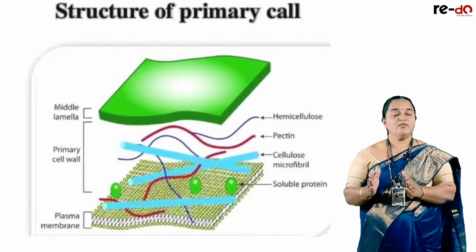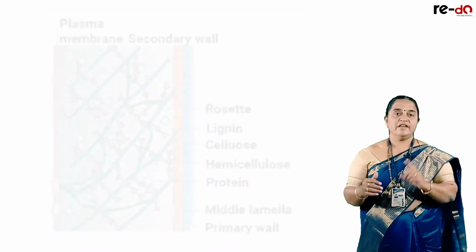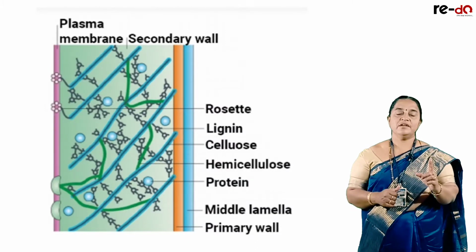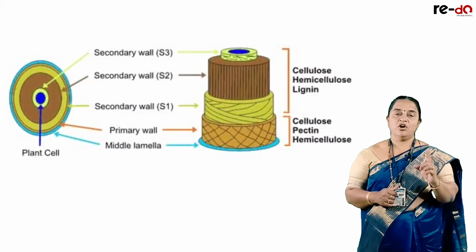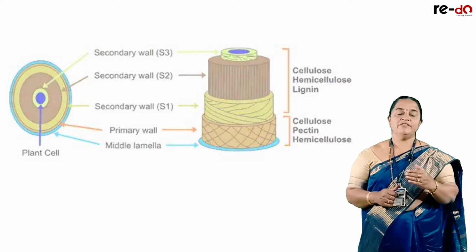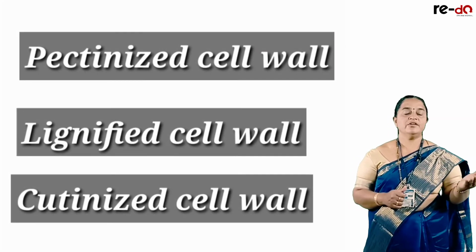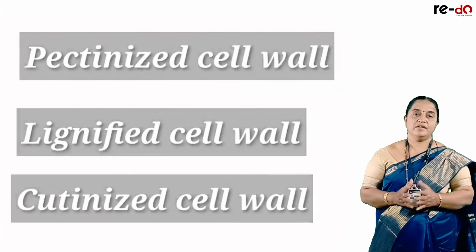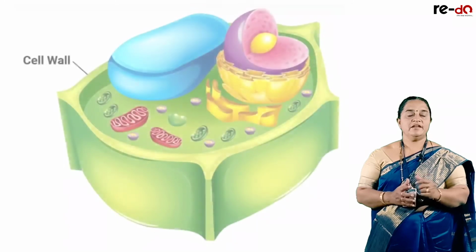Then, the primary cell wall is composed of cellulose. The secondary cell wall is deposited with either pectin or lignin or cutin or suberin. Accordingly, as I already mentioned, we call them pectinized, lignified, cutinized and suberized. With this, I have completed the cell wall.